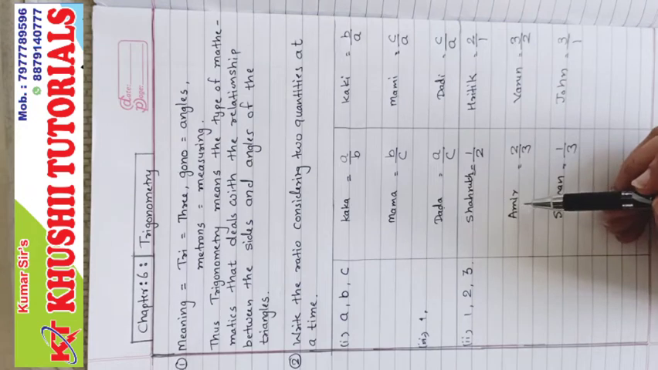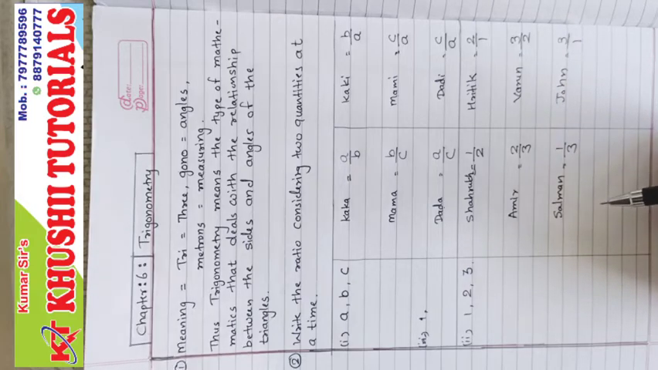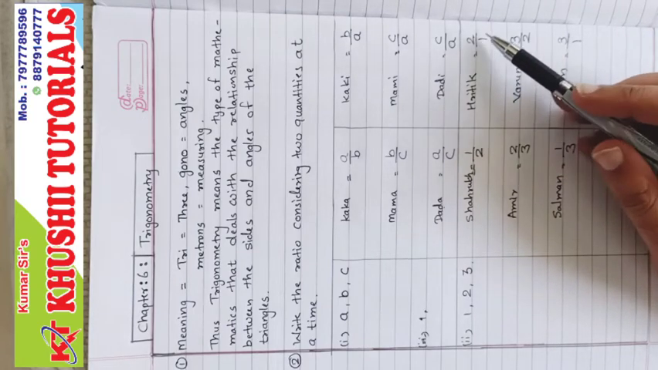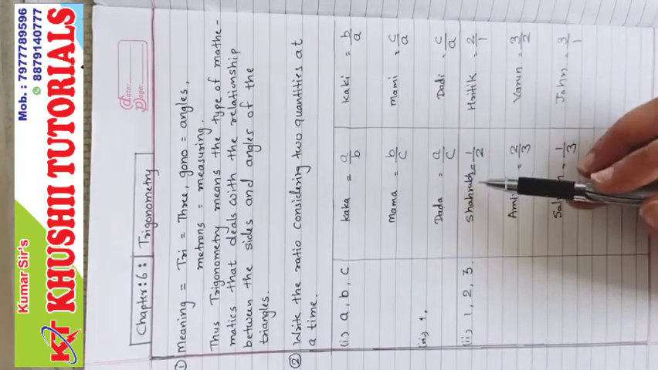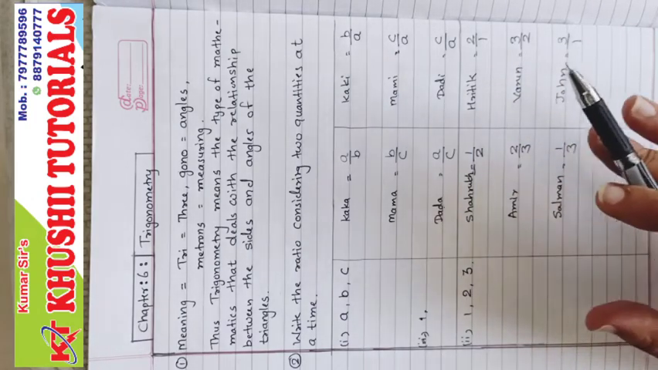Similarly, if I ask you what is the reciprocate of ratio Amir, you will say Varun. What is the reciprocate of ratio John? You will say Salman. Are you getting it? So these are reciprocal of each other. You can say 1 upon 2 reciprocal to 2 upon 1, or you can just write the name who are reciprocate to each other.